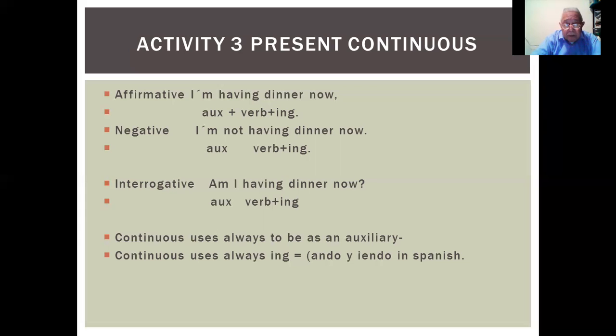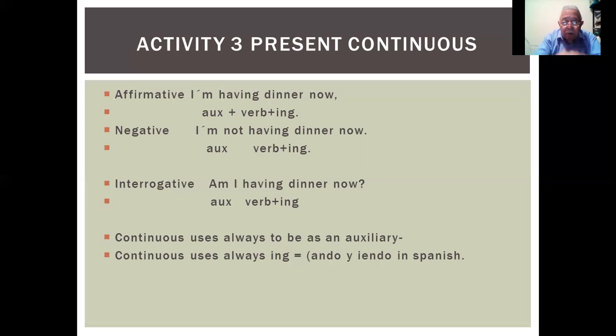Okay, affirmative. In negative, I am not having dinner now. I am not, you see, we always use to be for the auxiliary. I am not having dinner now, okay? And then we have, at the end, you see what is important too, the interrogative. The interrogative is, for example, we just put the verb to be first.